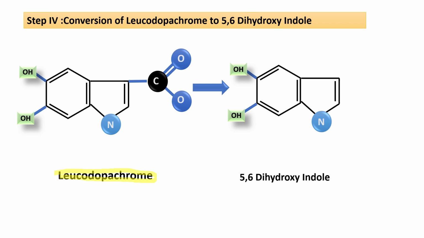This compound is the same as the indole group of tryptophan. ये जो compound है इसको हम बोलेंगे indole, and here there is a conversion of this leukodopachrome into the 5, 6 at position 5 and 6. अगर मैंने यहाँ से काउंट किया 1 2 3 4 5, this is a 5 and this is a 6, 5,6-dihydroxy, and the compound is the indole. So it is a 5,6-dihydroxyindole, a compound which is formed here.